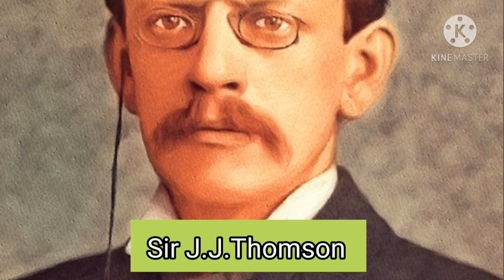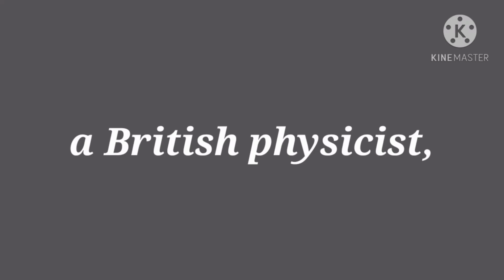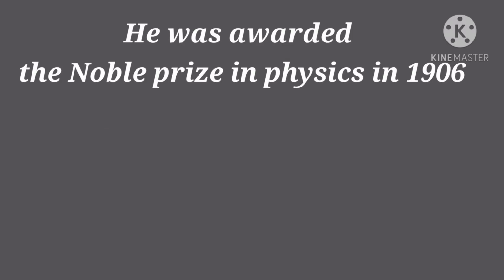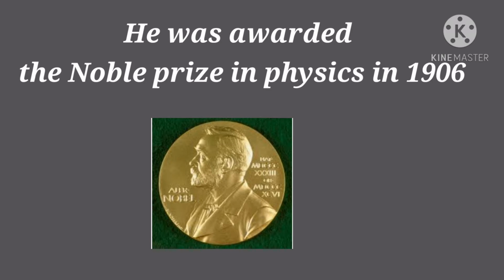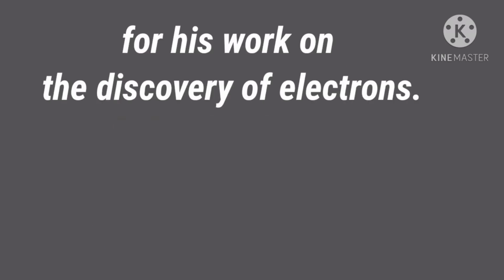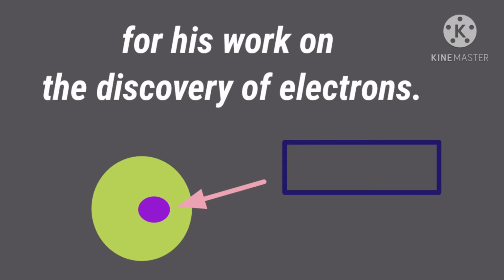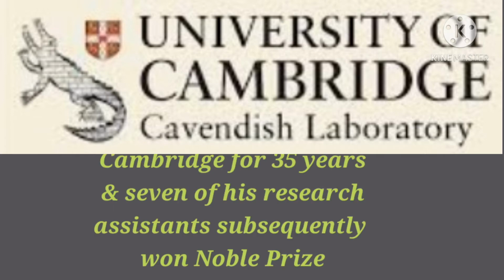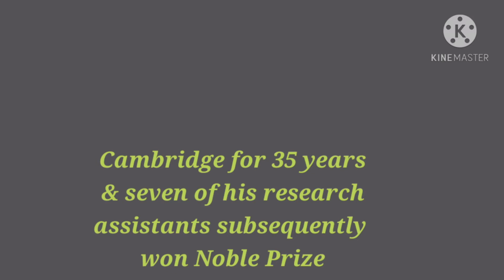J.J. Thomson, 1856 to 1940, a British physicist, was born in Cheetham Hill, a suburb of Manchester, on 18th December 1856. He was awarded the Nobel Prize in Physics in 1906 for his work on the discovery of electrons. He directed the Cavendish Laboratory at Cambridge for 35 years, and 7 of his research assistants subsequently won the Nobel Prize.